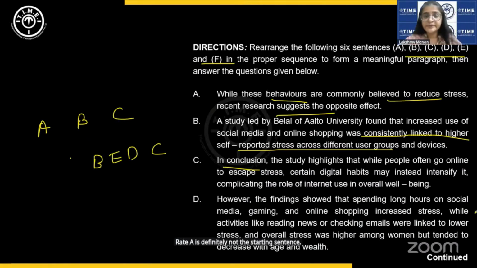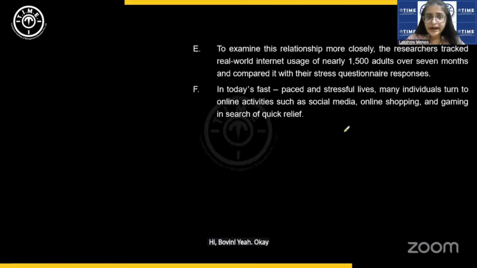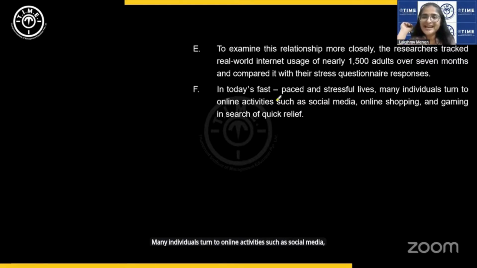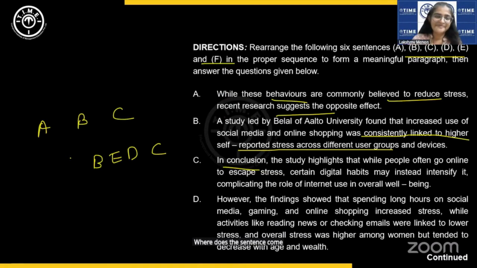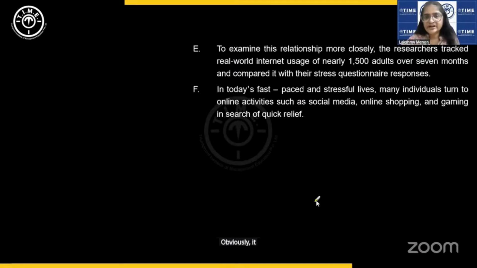Hi, Pavan. Yeah. Okay. Now, in today's fast paced and stressful lives, many individuals turn to online activities such as social media, online shopping, and gaming in search of quick relief. Where does this come, guys? Where does the sentence come? Right? Obviously, it is the introduction.